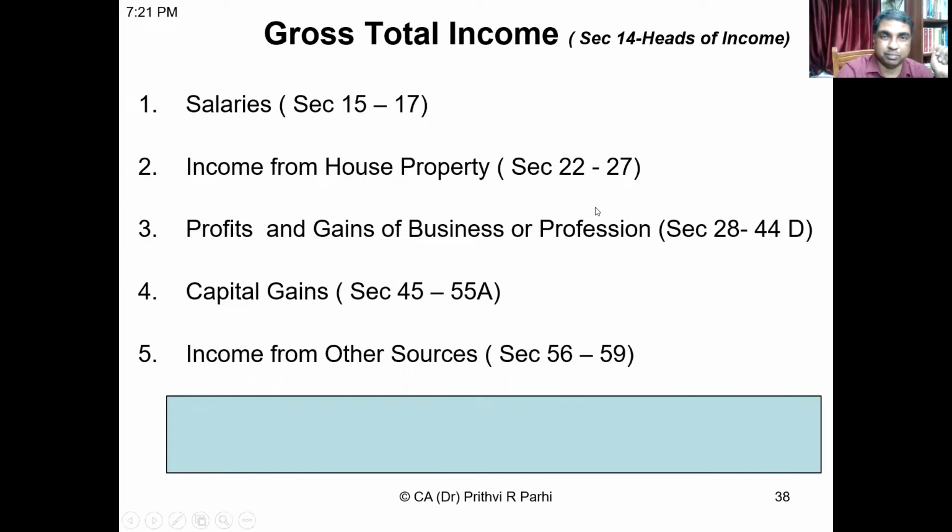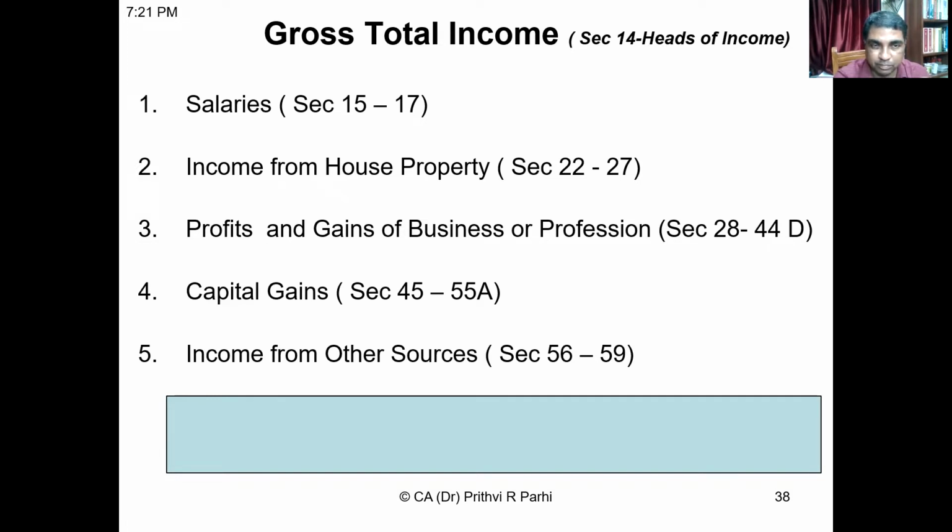Yes, sir. First one, salary. Do I read the sections, sir? Yeah, you can read. Yes, salary, section 15 to section 17. And second one is income from house property, section 22 to section 27.